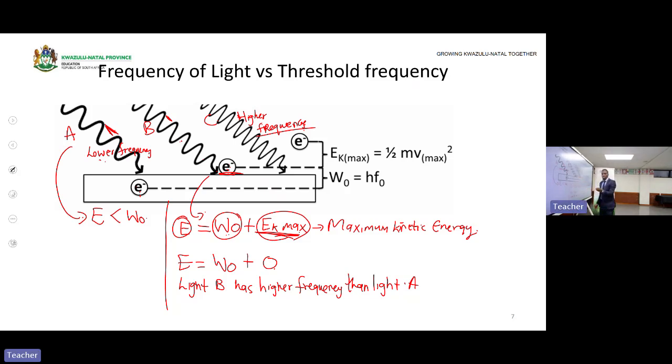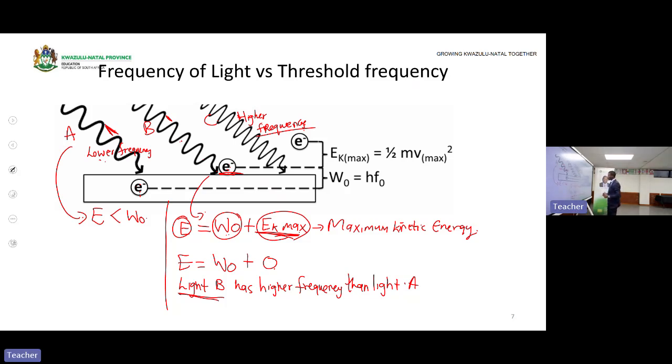Light B managed to emit the electron out of the surface of the metal, but light A didn't even meet the requirement of emitting the electron. At least light B managed to meet the requirement to emit the electron from the metal surface. But this electron is emitted with what? With 0 kinetic energy. They don't have the energy to move away from the surface of the metal.